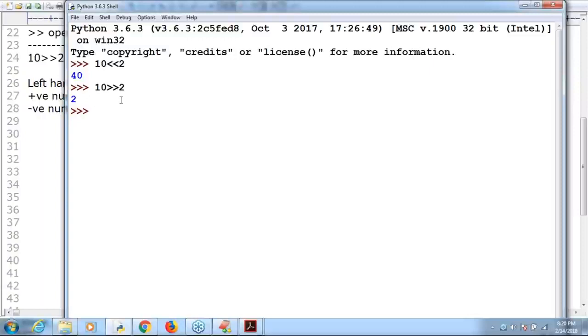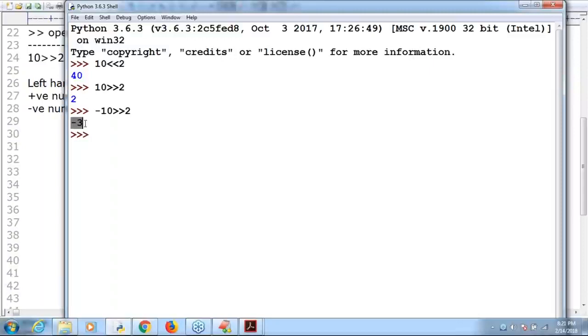If you want minus 10 and I take right shift 2, then a bigger value is going to come. Internally minus 3 we are going to get, because the most significant bit we are going to add as 1. If the most significant bit, the sign bit, is 1, then the result is also negative. By default, we are going to get minus 3. That's all. Everyone got the basic idea?